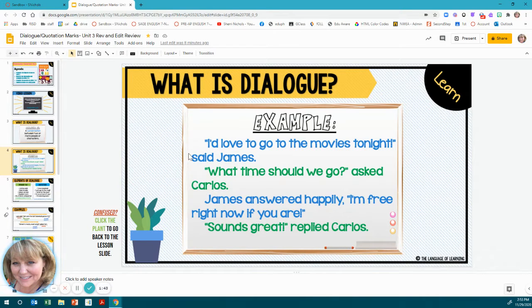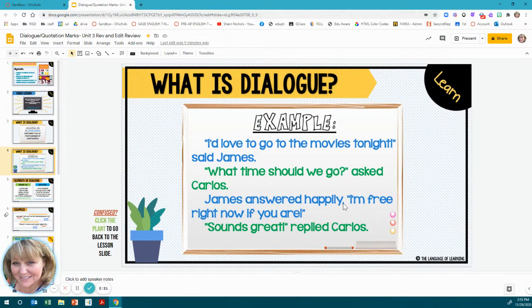So you do not have to capitalize the "said James" because it's in the middle of a sentence at this stage. Then we have quotation marks. "What time should we go?" Asked Carlos. So the question mark goes inside the quotation marks. So it's a sentence within a sentence. So you have to put the question mark or the exclamation point that goes along with what the person is saying inside the quotation marks, if what they are saying needs exclamation points or needs a question mark.